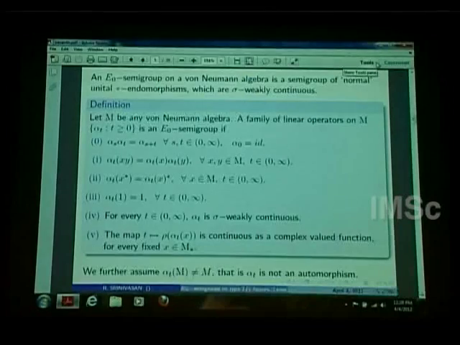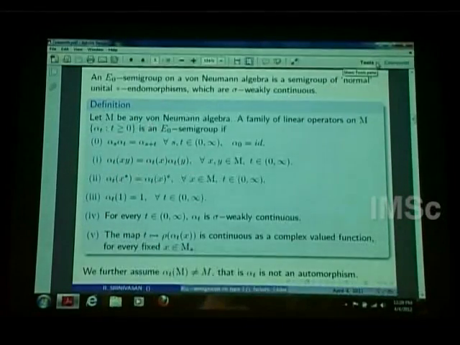So here is the definition of E0 semigroups. An E0 semigroup on any von Neumann algebra is a semigroup of normal, unital, star endomorphisms which are sigma-weakly continuous. I have to explain all these terms. It's on a von Neumann algebra M, and it's a one parameter family of linear operators on M, and it's a semigroup: when you compose alpha_s and alpha_t, you should get alpha_{s+t}.